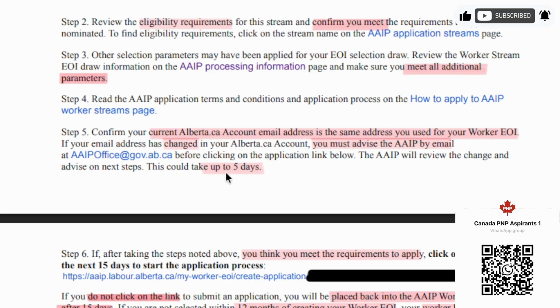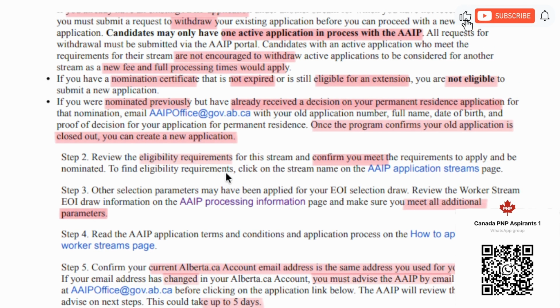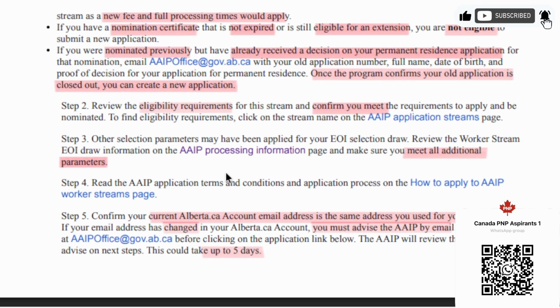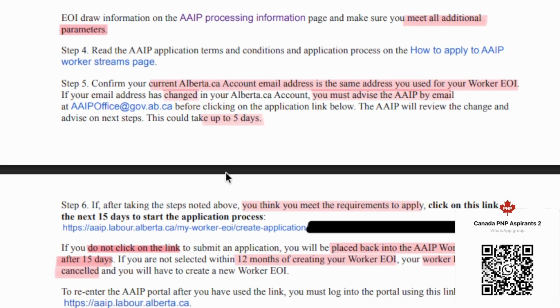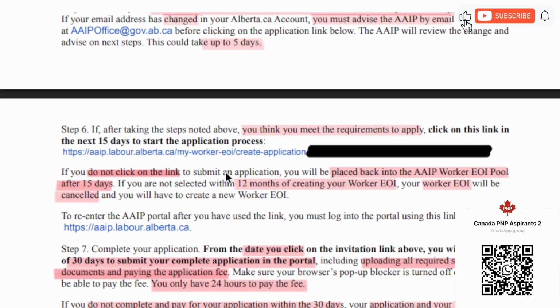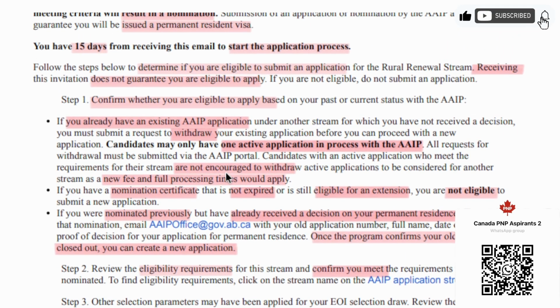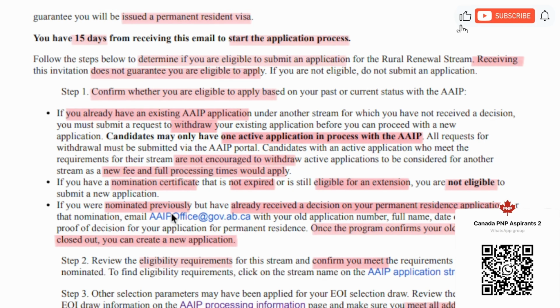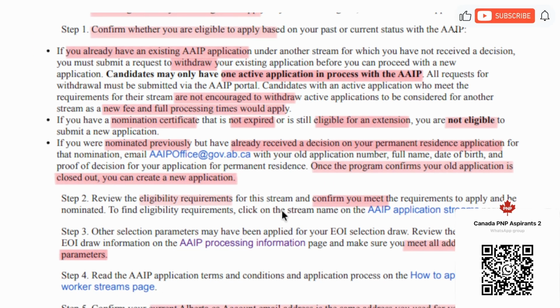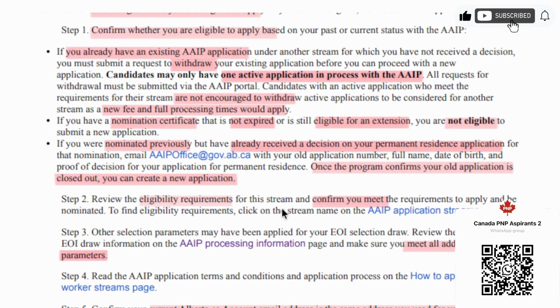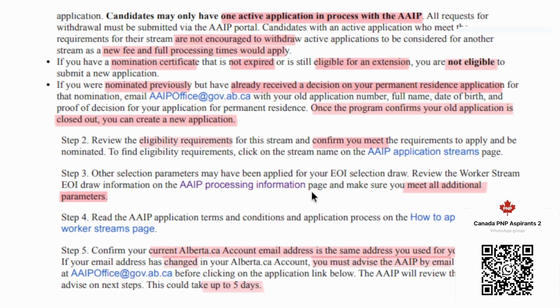If you have completed step 1 to 5 here, once you make sure that yes, I have done all my steps 1 to 5, which means I don't have an active application, I don't have a nomination which is expired, and I don't have any issues with my previously issued nomination, and I am sure that I meet all the eligibility requirements and all the additional parameters.